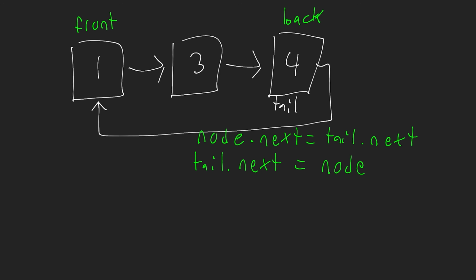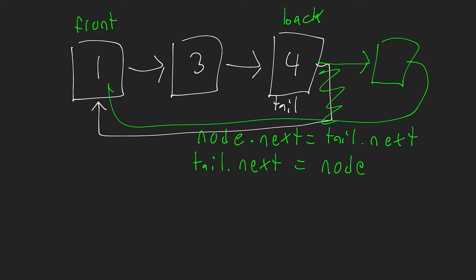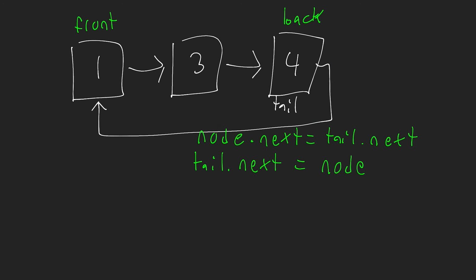By doing that, I essentially add a new node here. This kind of gets removed. I'm not going to erase that. And then this node now points to that new front, okay? I know this is really messy, but you get the idea. We've already looked at how we do an insertion at the back of a linked list. So doing that happens in constant time, all right? So that's the advantage here of using the singly linked list.